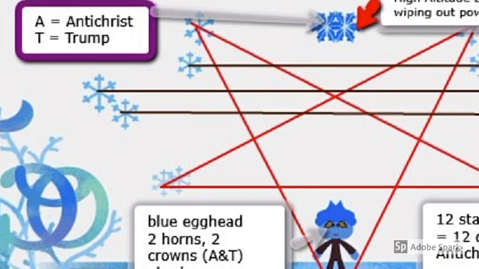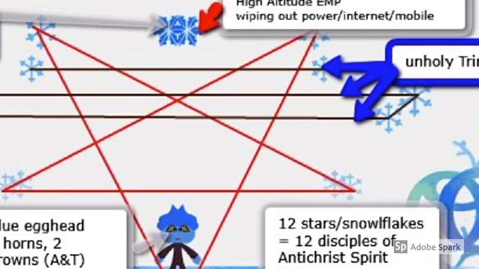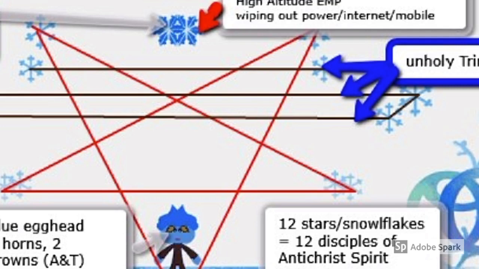If we look at the top, the two snowflakes that combine form an A for Antichrist and T for Trump. It's also representative of the attack, the high-altitude EMP. The three black lines represent the unholy trinity. And the 12 stars altogether form the star snowflakes, the 12 disciples of the Antichrist spirit.